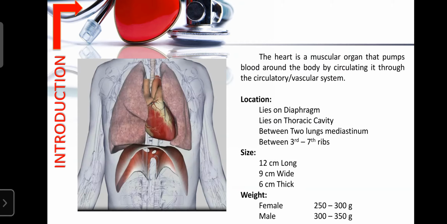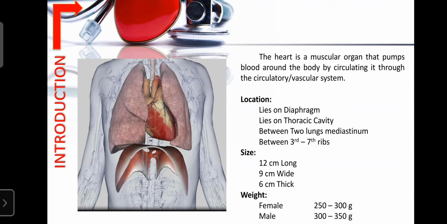First, you learn about the introduction to the heart. The heart is a muscular organ that can pump the blood around the body by circulating it throughout the circulatory or vascular system. It is a cone shaped organ, made up of various types of muscles: the special cardiac muscle, along with epithelial tissue and connective tissues.